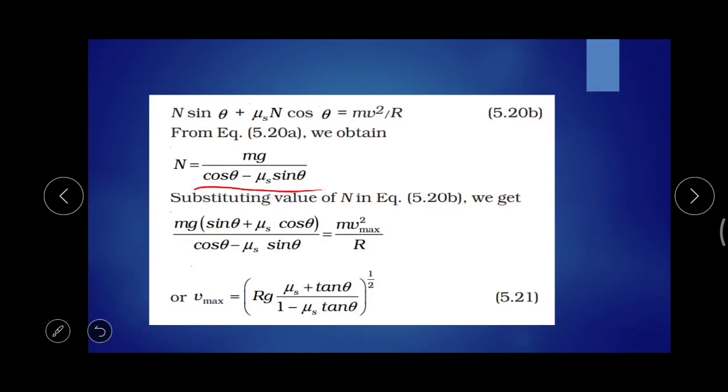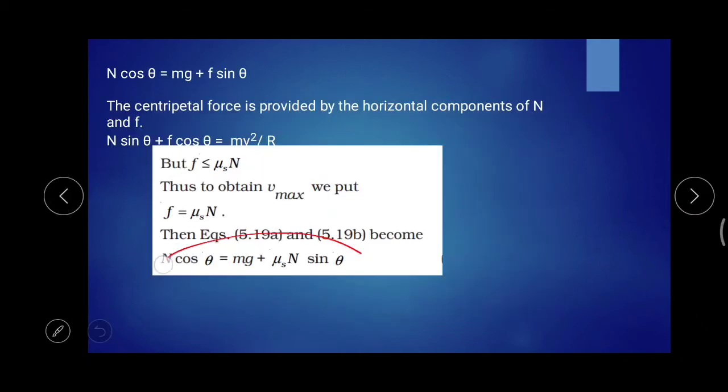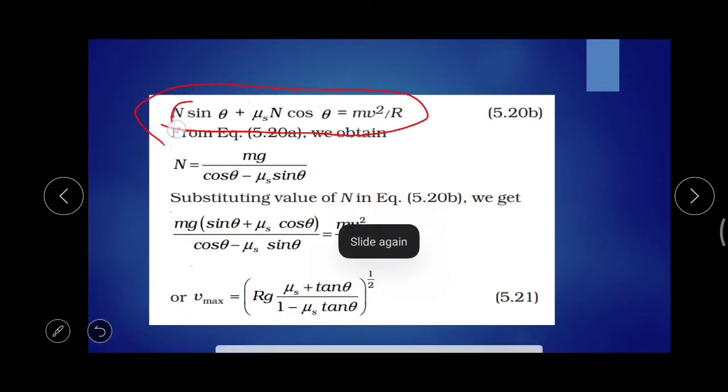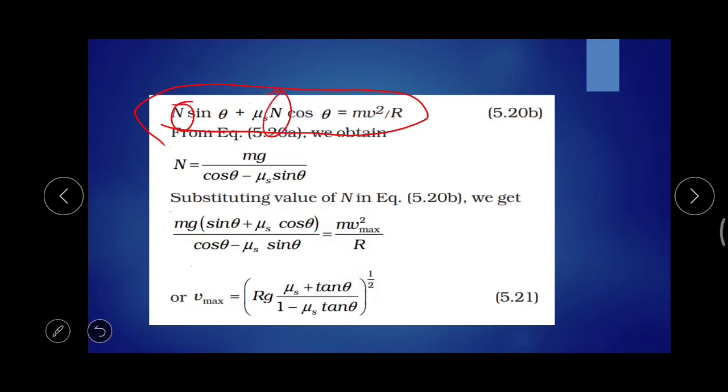Now we are going to substitute the n value obtained from this equation in the equation n sin theta plus mu s n cos theta is equal to mv square by r.